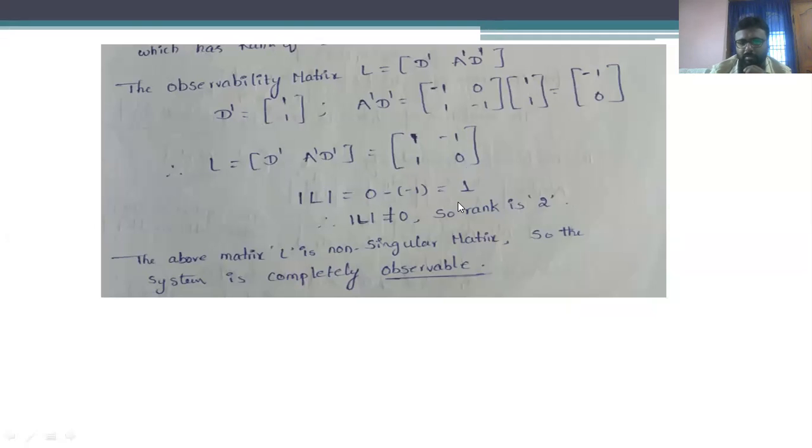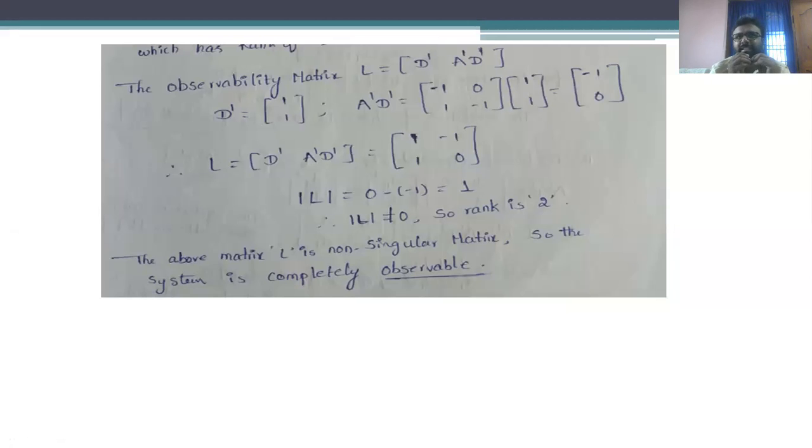That is a non-singular matrix, so this system is also said to be a completely observable system. The size of the matrix L is 2 by 2, so the rank of the matrix is also 2.